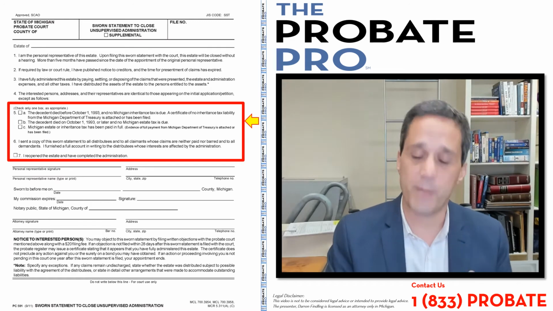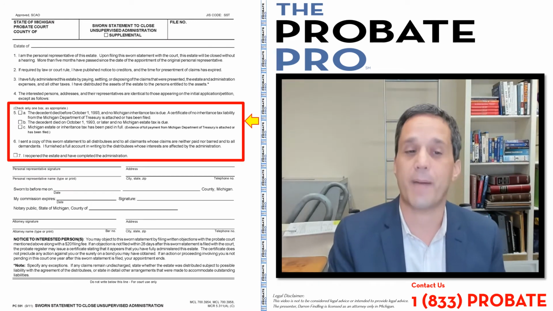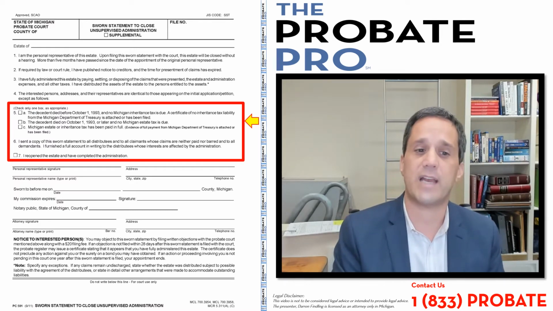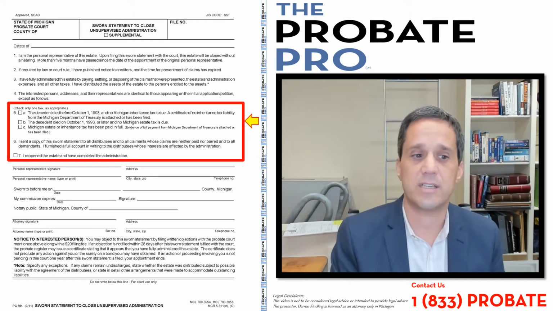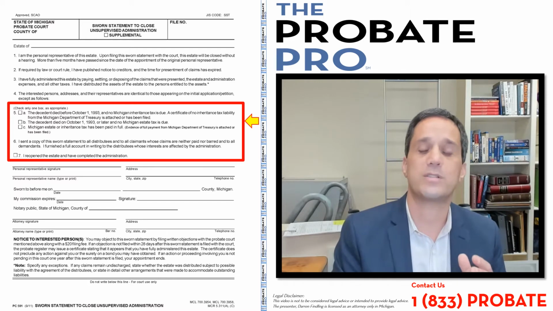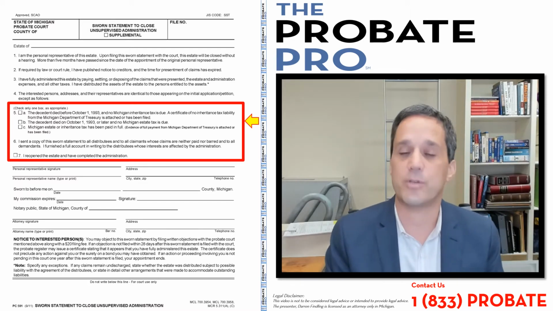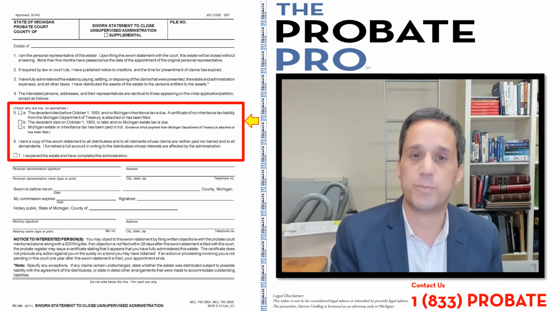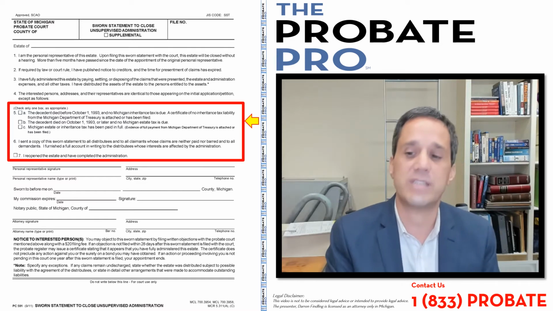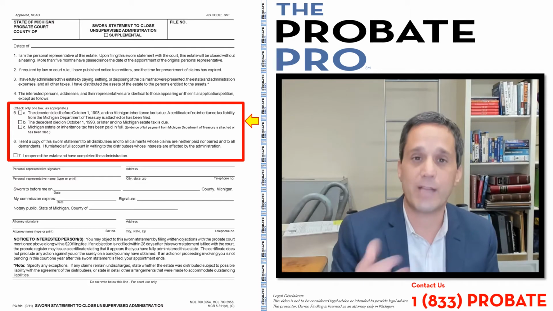As we move further down the document, you'll see that it says, in parentheses, check one of the boxes. First one, it relates to deaths before October 1 of 1993. That relates specifically to the change in the inheritance tax laws. Section B says that the person died on October 1 of 1993 or later, and that there's no estate tax due. And this is usually the case in most of these. But again, before you check that box, understand whether the individual's estate exceeded any of the inheritance tax thresholds.